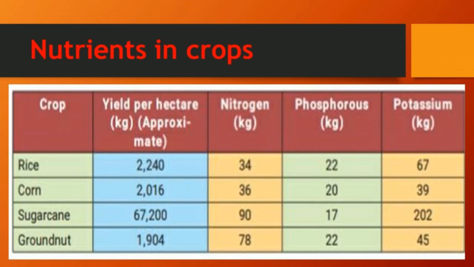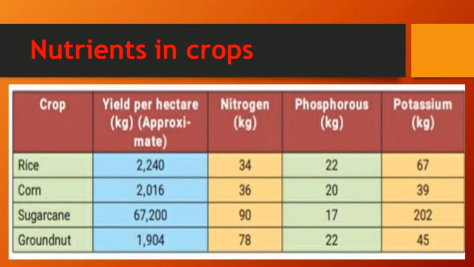For example, nitrogen, phosphorus and potassium are the three important nutrients, along with various other things we use for the growth of plants. Here, some details have been given for you. For example, in the tabular column, for rice we are using approximately 2240 per hectare.